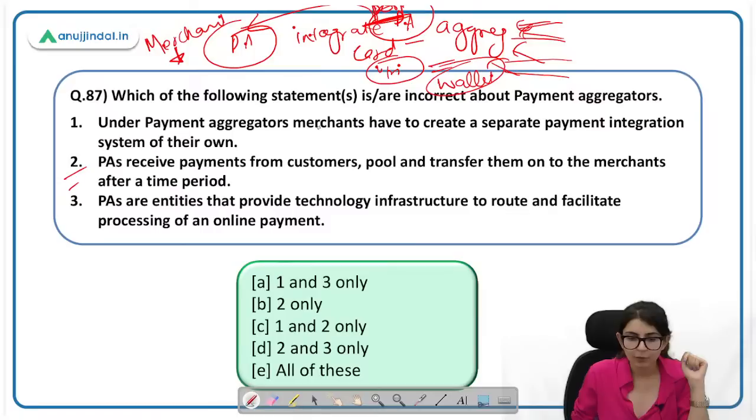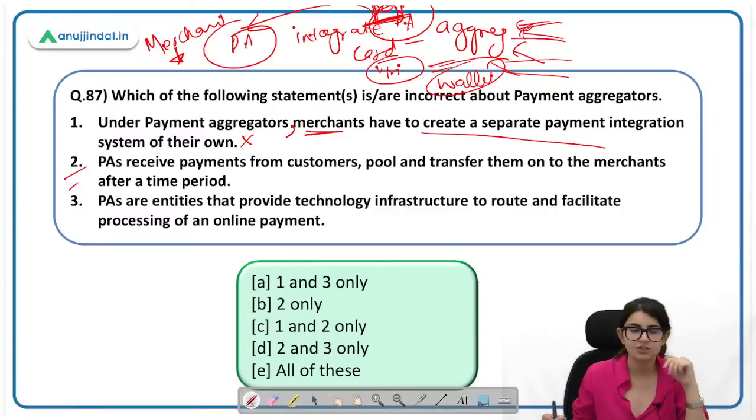However, यहाँ पे बोला है merchants they have to create a separate payment integration system of their own. ये गलत है, यहाँ पे कॉमा होना चाहिए. Under payment aggregators, merchants have to maintain a separate payment integration. No, this function is performed by payment aggregator only. 87 का answer is A. Yes. Third statement समझ लेते हैं.